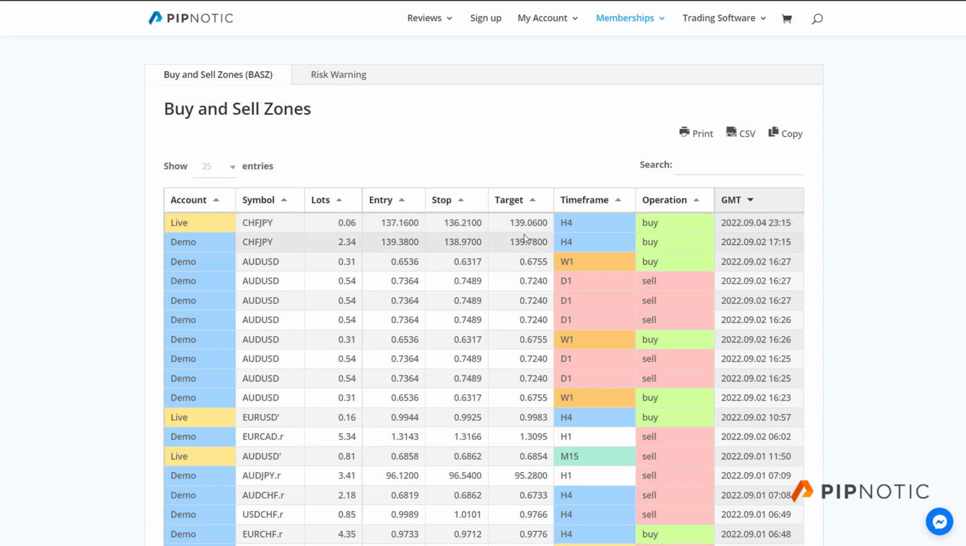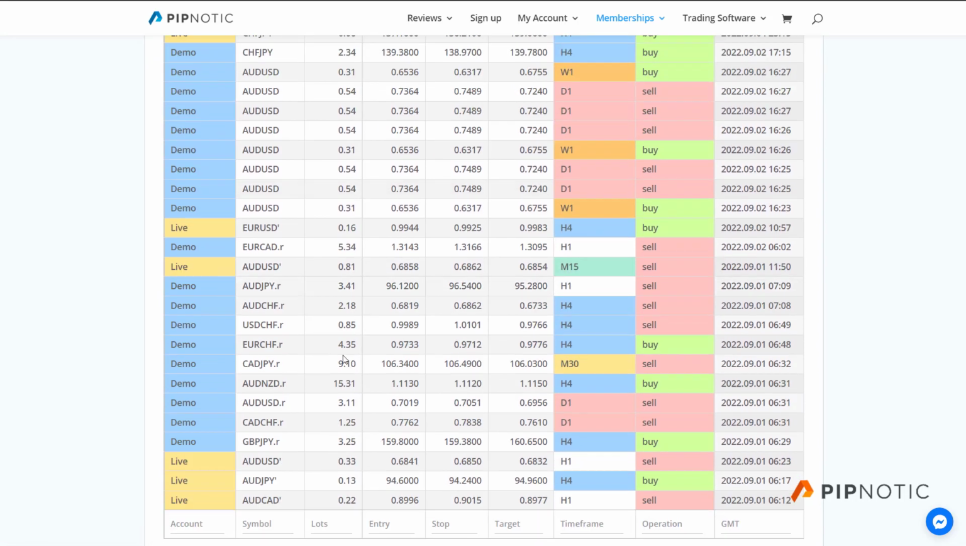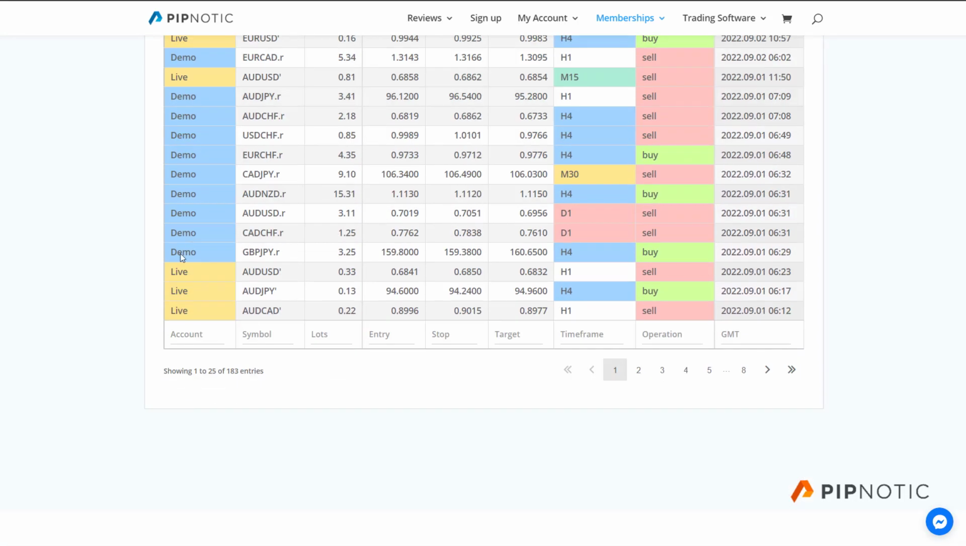And so these are trades that have not yet been filled, and these are limit orders that the buy and sell zone algo trader has placed in the market on somebody's computer. I don't know whose it is, because the information sent from the algo trader is anonymous. It just contains the information about the trade and nothing else. And so this information is sent to the dashboard and displayed in the table like this. So you can see if it's live or if it's demo.